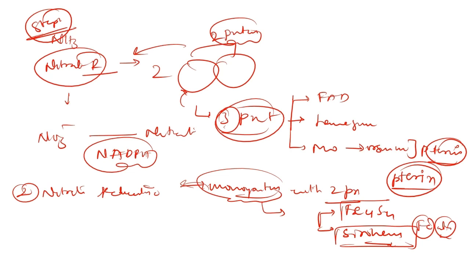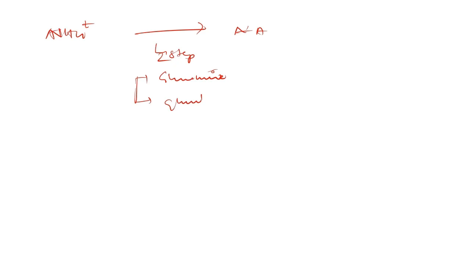And this is how the nitrate is converted into ammonium form again in the plants. Since the accumulation of ammonium in the plants is toxic, it should be immediately converted into amino acids. So how is this ammonium converted into amino acid? This is again a two-step process with the help of two enzymes, both are glutamine, but the first one is glutamine synthetase and the second one is glutamate synthase.